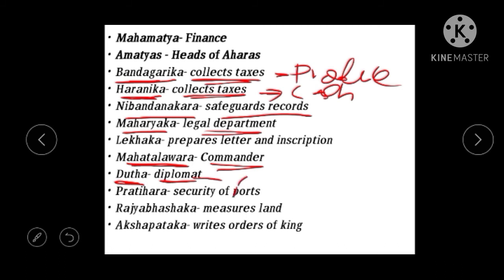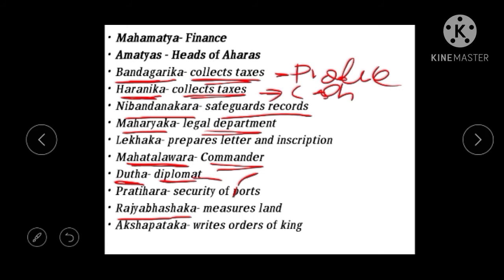Then Rajabhaksha. His work is to measure the land. Once he measures, he imposes the taxes and collects the taxes. So he is the Rajabhaksha.